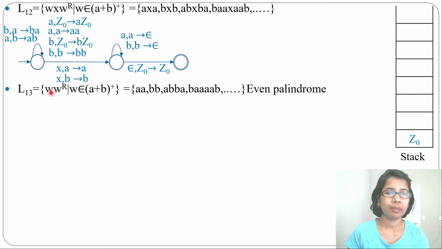For W, we'll push. For W reverse, we'll pop. But identifying at which alphabet you should start popping will be difficult. Which one is the middle, after which you need to start popping? Let's design a PDA for this.